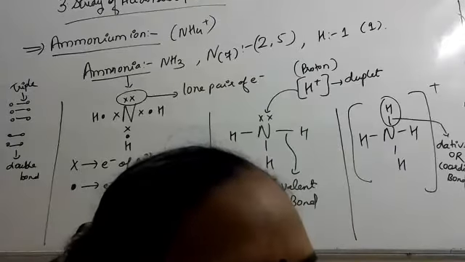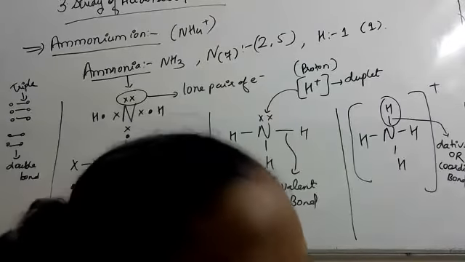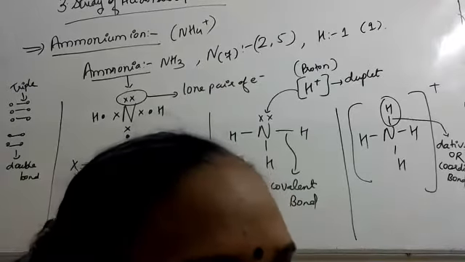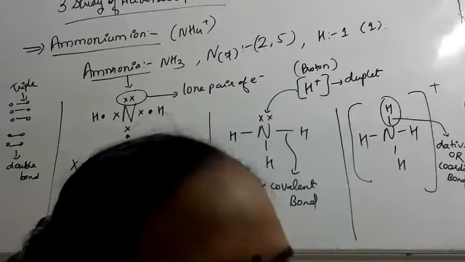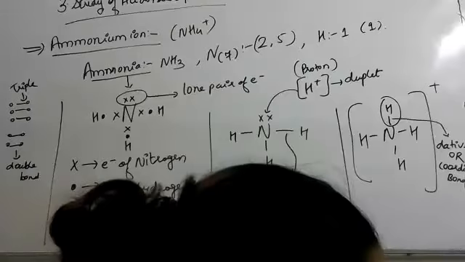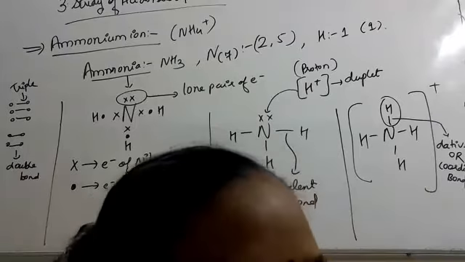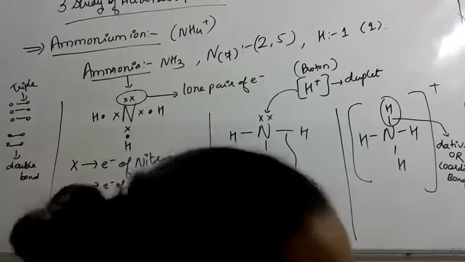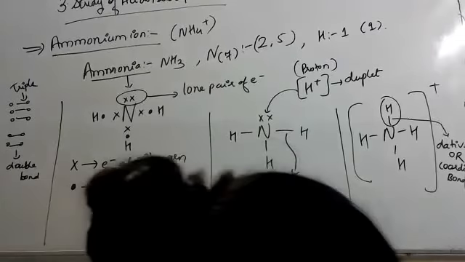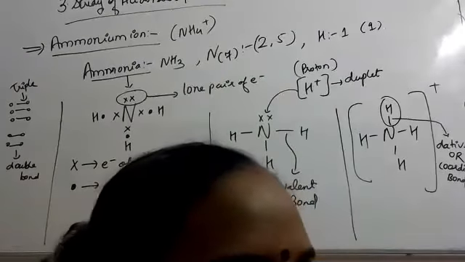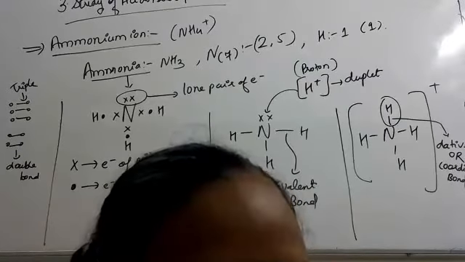Which bond, ma'am? One more. Coordinate bond or dative bond. That we have studied in the second chapter, chemical bonding. Okay, understood? Coordinate bond, dative bond, leading to the formation of ammonium ion.